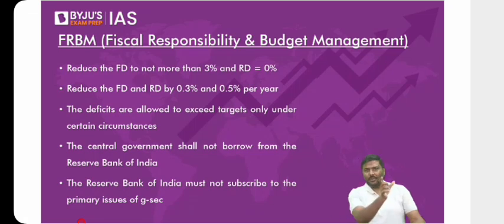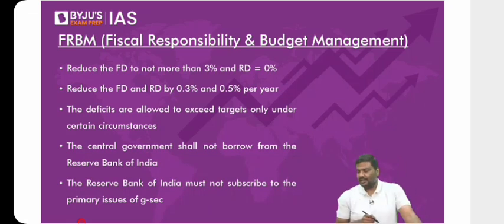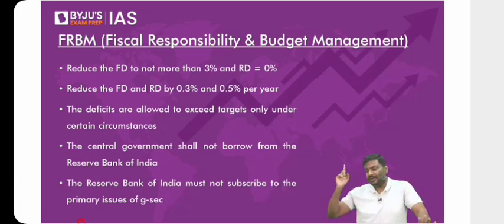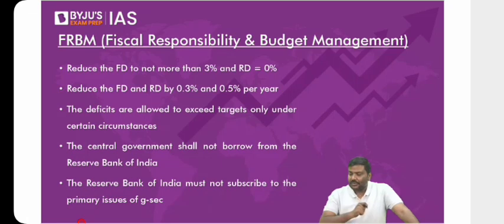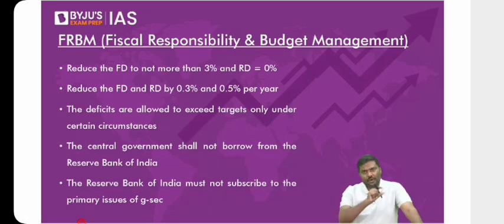Whenever you talk about revenue, it is the income collected or expenditure incurred by the government to provide day-to-day government activities. To take care of day-to-day government activities, government will either collect money or spend money. Unilateral transfers are going to happen. That is the revenue side. Whereas under the capital side, government will spend money or collect money, but as a result of this, there will be change in assets or liabilities of the government of India. So is the logic okay with all of you? What is the revenue side? What is the capital side? Let me know right now.